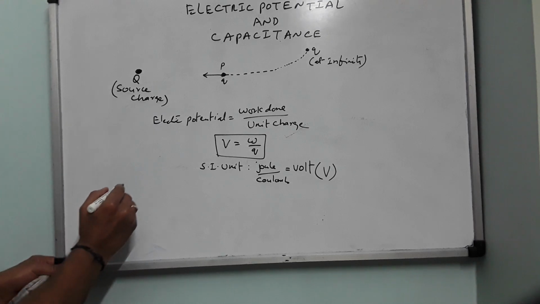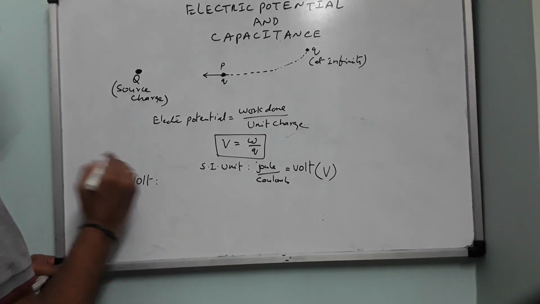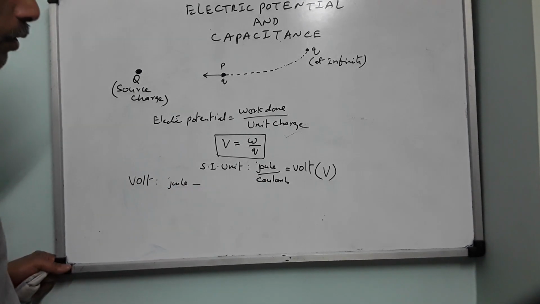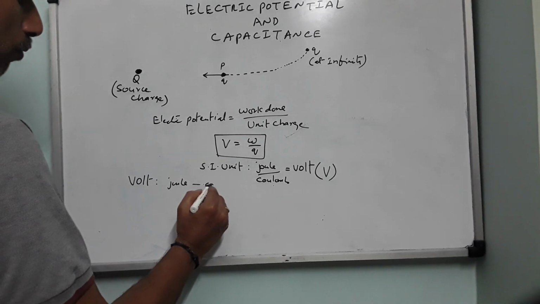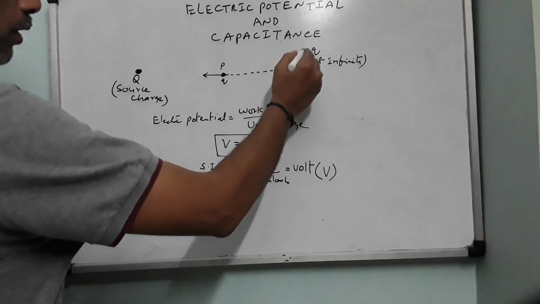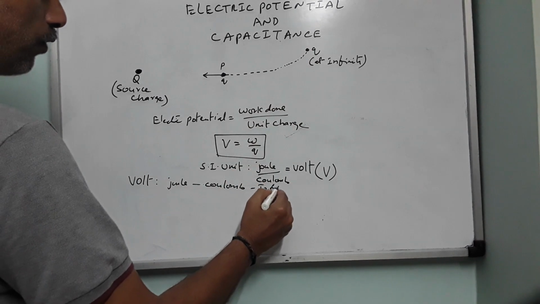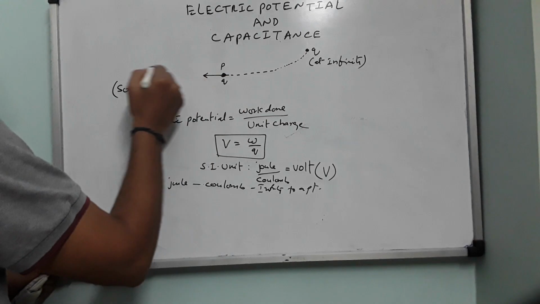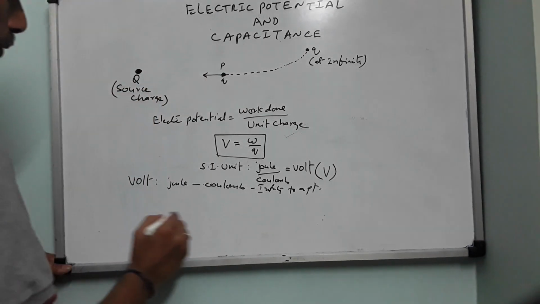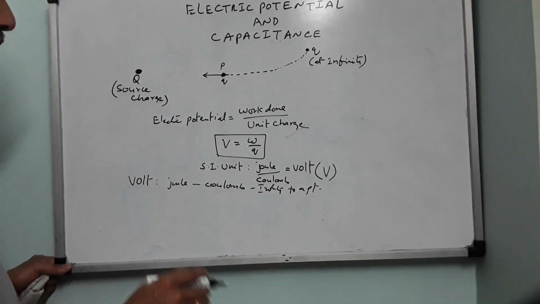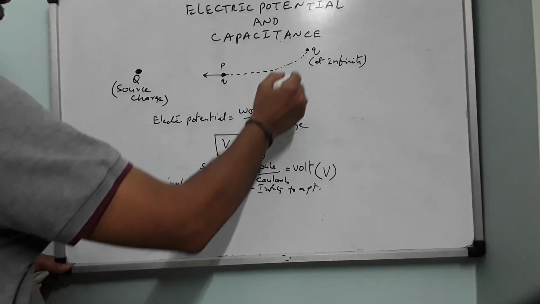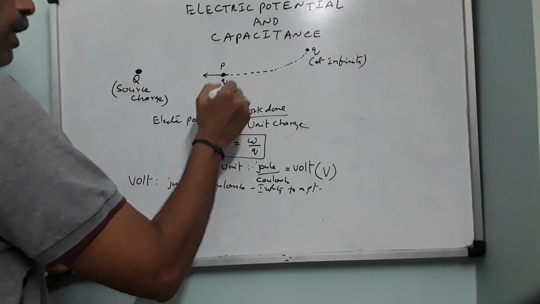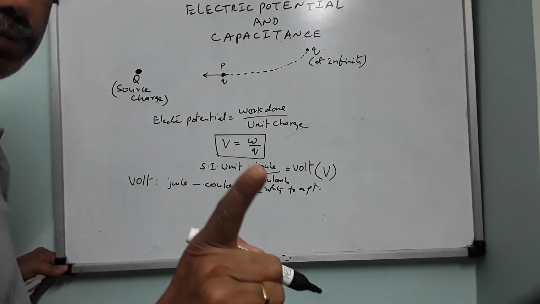So volt is defined as: if 1 joule of work is done to bring 1 coulomb of charge from infinity to a point near a source charge, this is the point P, near a source charge, then the potential available at that point is known as 1 volt.